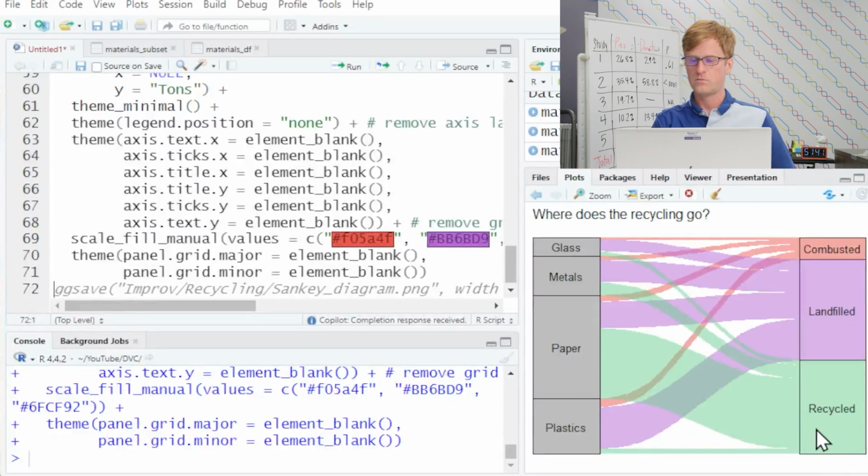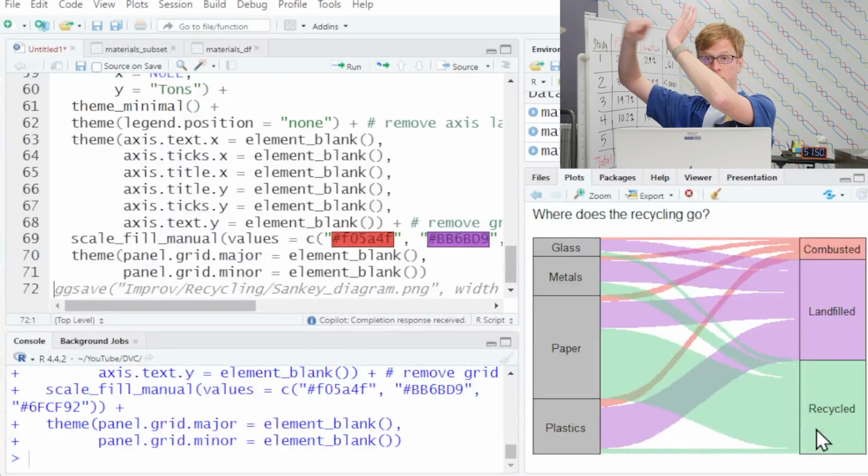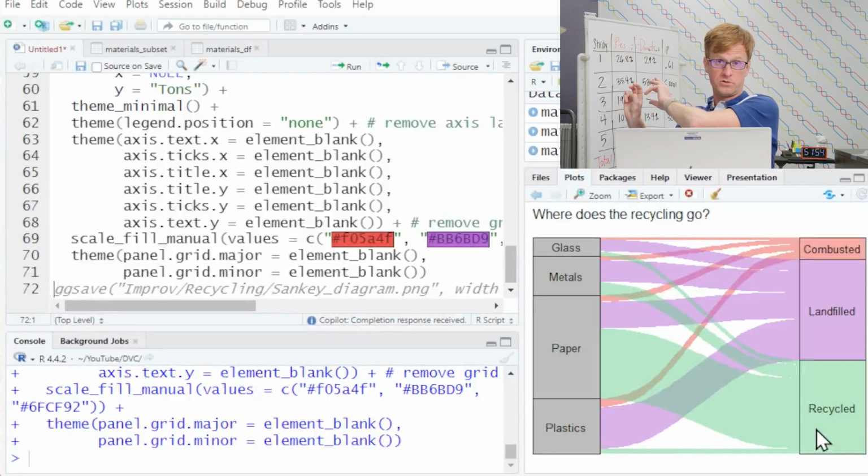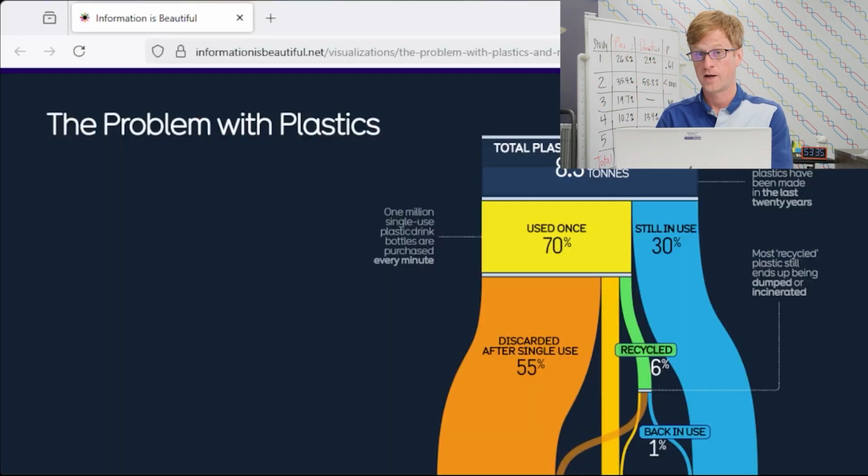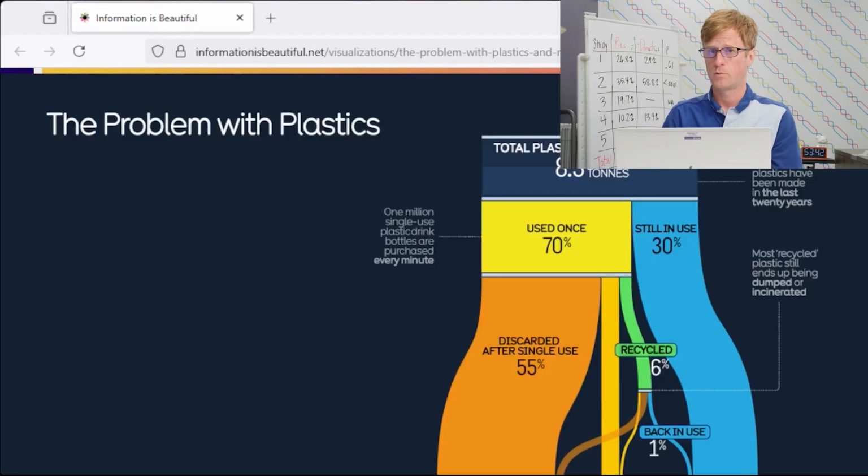So, if we had a lot of time, what we would do is add a third axis to this, and that would show landfilled and combusted, those are all gone. But recycled, we're going to split that and show where that actually goes. So here's a way better Sankey diagram. This one comes from the folks at informationisbeautiful.net. Hopefully they spent more than 45 minutes making it because it looks really nice.